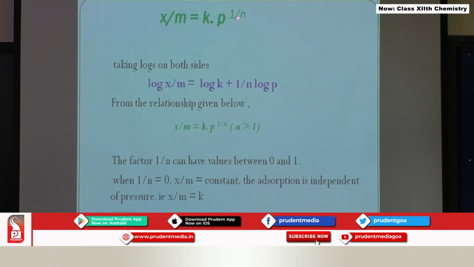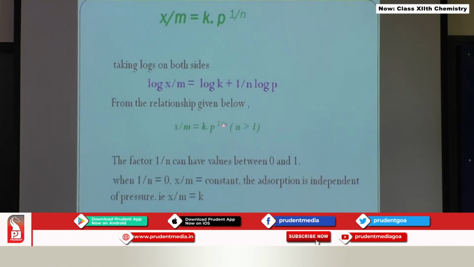We continue with the same relationship, x by m is equal to k into P raised to 1 by n. If you take logs on both sides, the relationship becomes log of x by m is equal to log of k plus 1 by n log of P. Now this 1 by n can have two values, and based on that we can find whether the extent of adsorption is dependent on the pressure of the gas or independent of it.